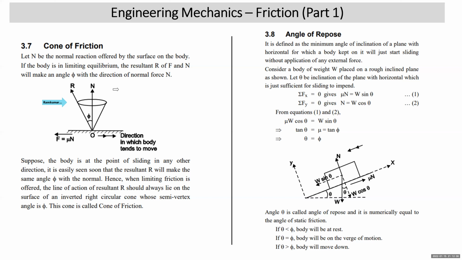So you can say that for various directions of impending motion, the resultant of normal reaction and friction force will make angle phi with the vertical, or we can say that the resultant of normal reaction and friction force for various directions of impending motion around one position will lie on the surface of an inverted cone with semi-vertex angle phi. Such an imaginary cone is called the cone of friction. So cone of friction is an inverted cone on the surface of which the resultant of normal reaction and friction force will lie for various directions of impending motion. Important term from the theory question point of view in the examination.